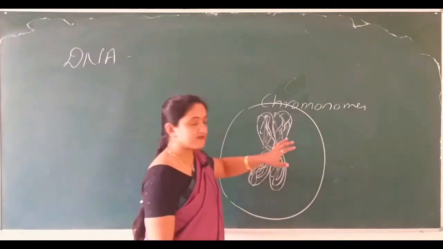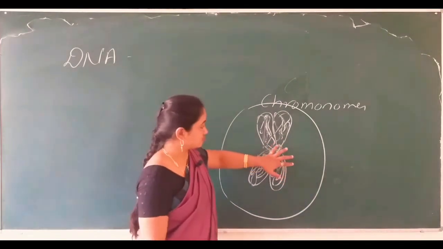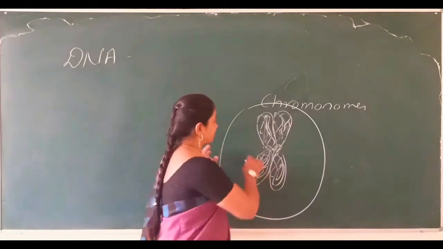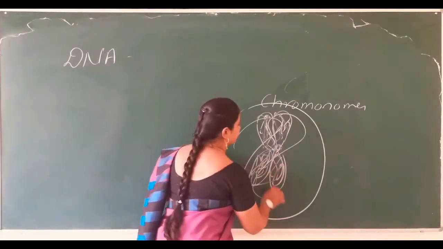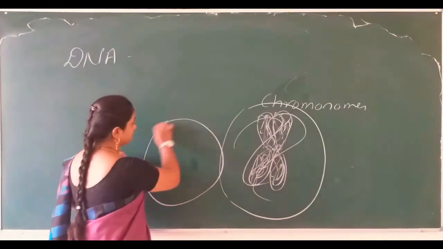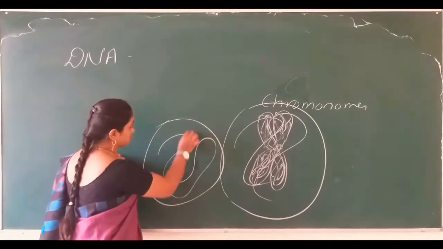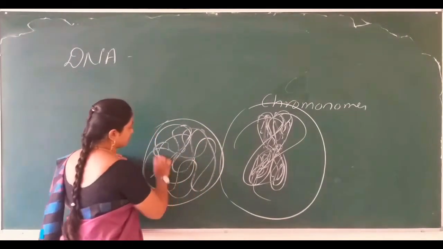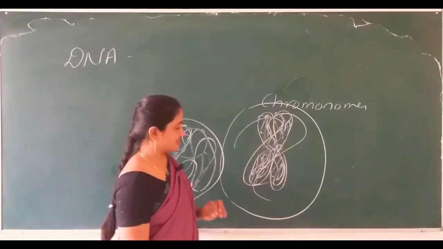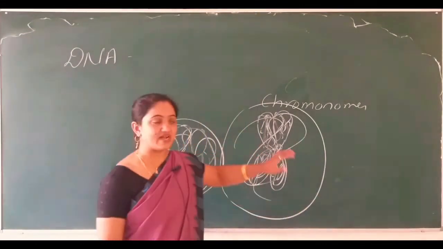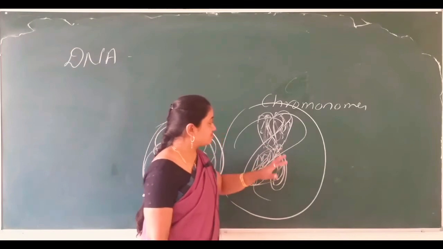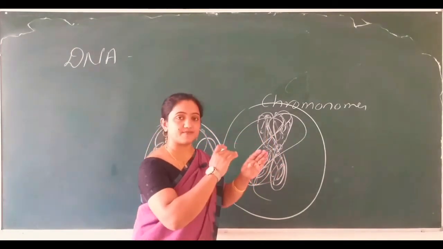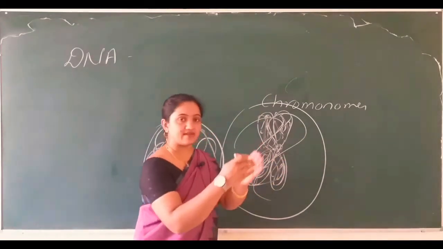At the time of cell division, the chromosome comes to an exact shape; otherwise it will be in a different form. I'll draw here the chromosomes, thread-like structures present inside the nucleus, only at the time of cell division, after prophase and then metaphase.